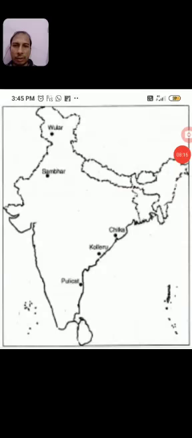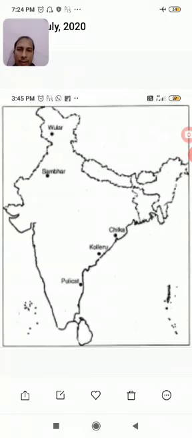Okay, now you can see the map. The first is the Vular Lake. It is situated in the Kashmir area of India. Second is the Sambar, which comes in the district of Jaipur in Rajasthan. It is the source of salt, a very salty lake in India. We used to get salt from this lake. Vular Lake is the biggest freshwater lake in India.